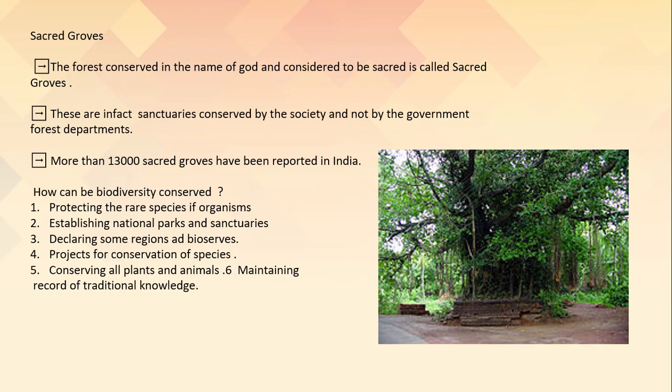Now students, how can we conserve the biodiversity? We can conserve the biodiversity by following measures. First is to protect the rare species of organisms. Number 2 is establishing national parks and sanctuaries. Number 3 is declaring some regions as bioreserves. Number 4 is projects for conservation of species can be made. Number 5 is conserving all plants and animals. Number 6 is to maintain the record of traditional knowledge.